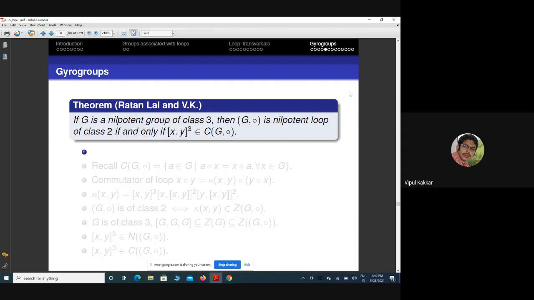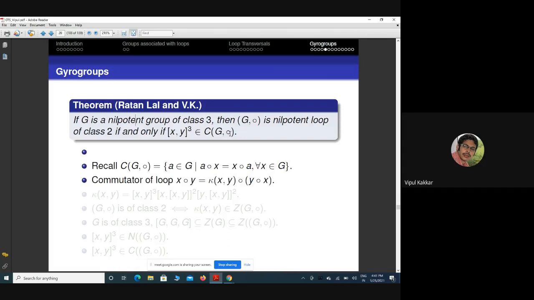So what are the conditions when the nilpotency class will reduce in the loop case? What we found is that G∘ is a loop of class 2 if and only if the cube of the commutator belongs to the commutant of the loop G∘. Let me discuss the idea of this proof. What is the commutant? The commutant is the collection of those elements which commute with every element in G. Now we have two structures on G: one is the group structure, and I have added one extra structure ∘ such that G∘ is a gyro group.